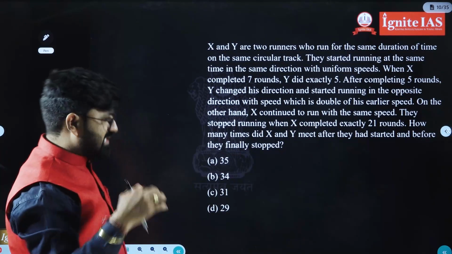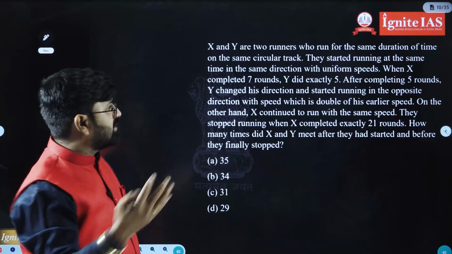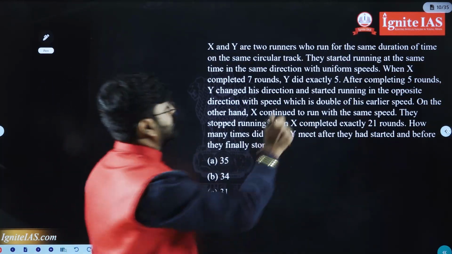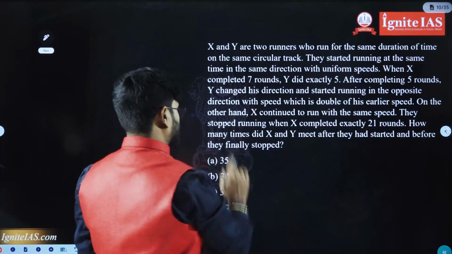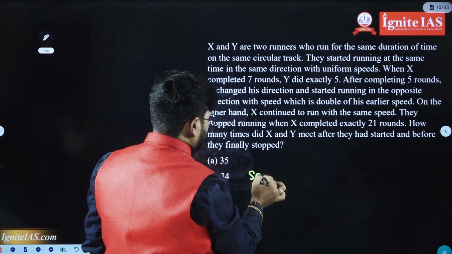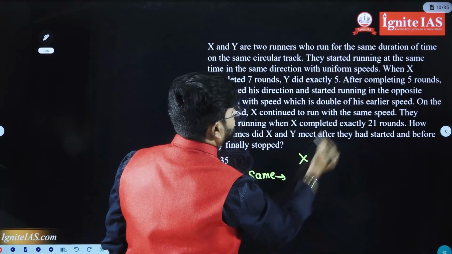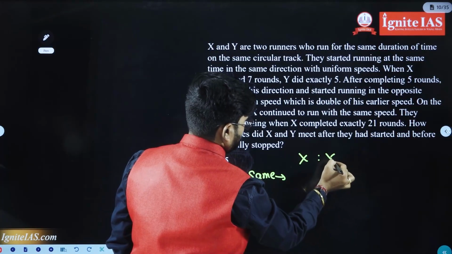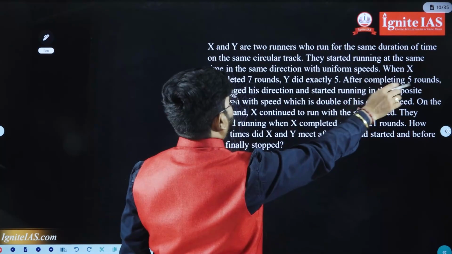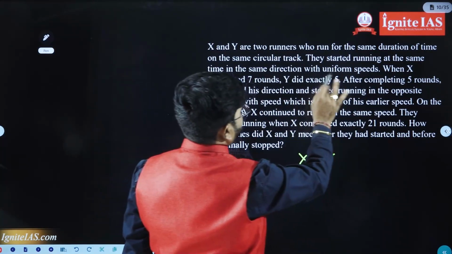They are traveling on the same circular track, starting at the same time and running in the same direction. Which two persons? Here two persons are given, X and Y. They started running at the same time in the same direction with uniform speeds.